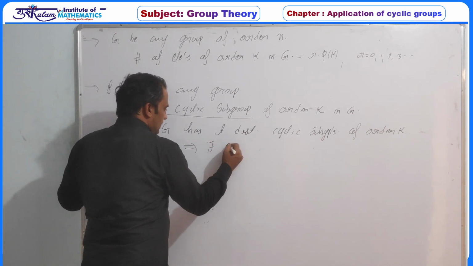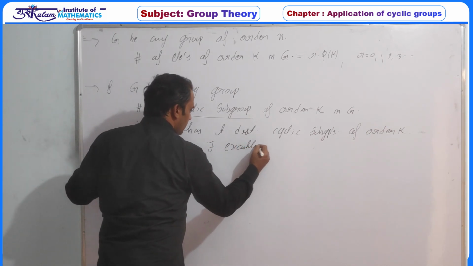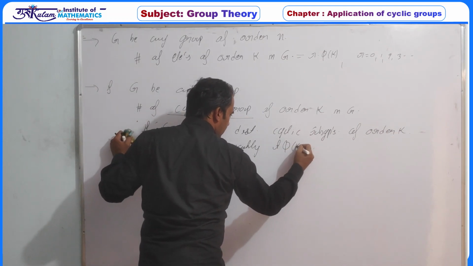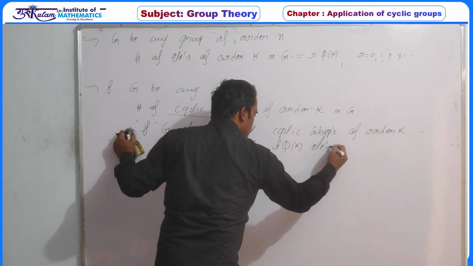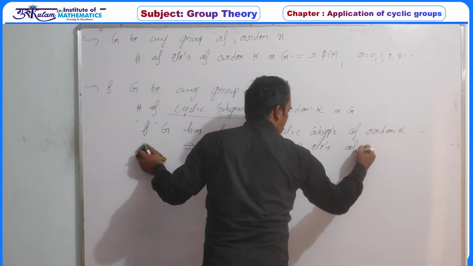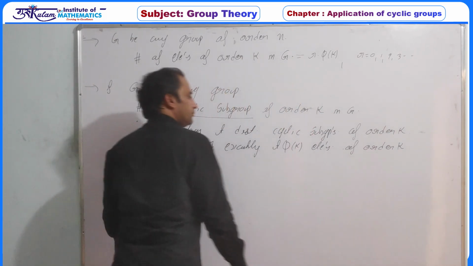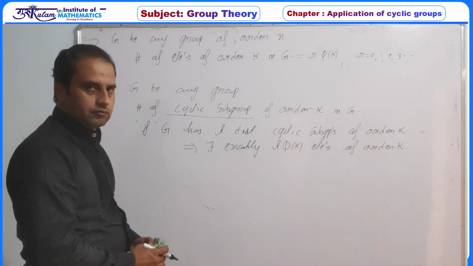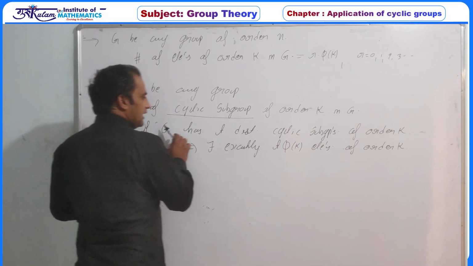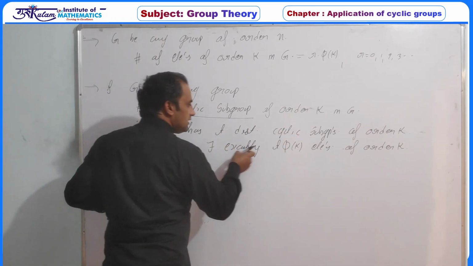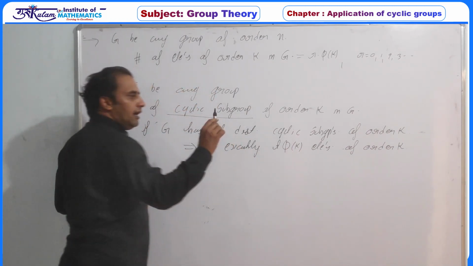there exist exactly t into φ(k) elements of order k. So if G has T distinct cyclic subgroups of order K, then there must exist T into φ(k) elements